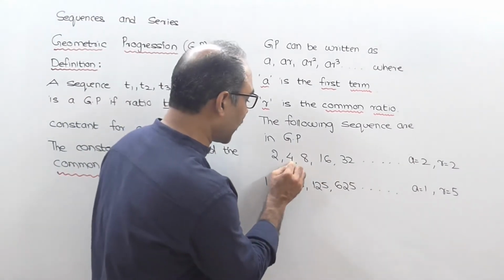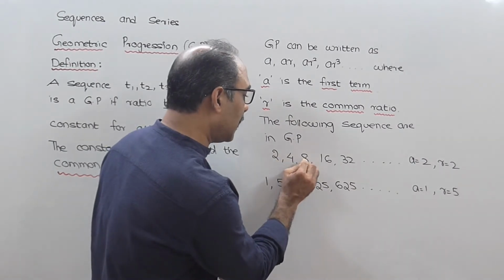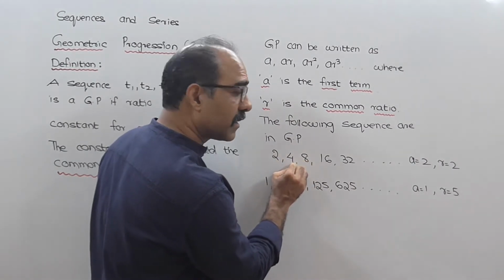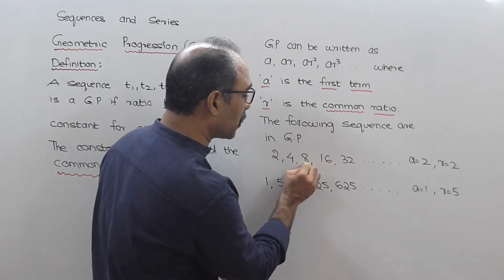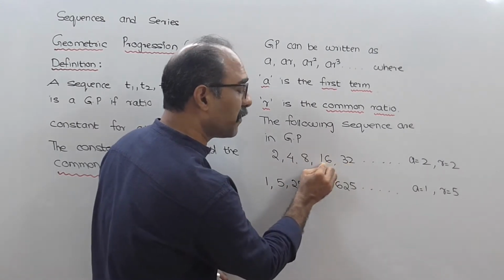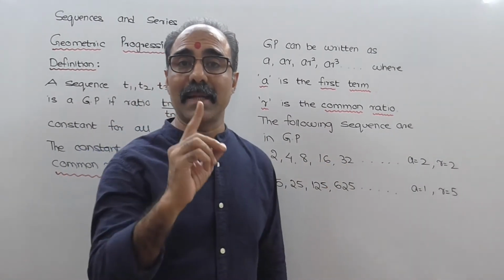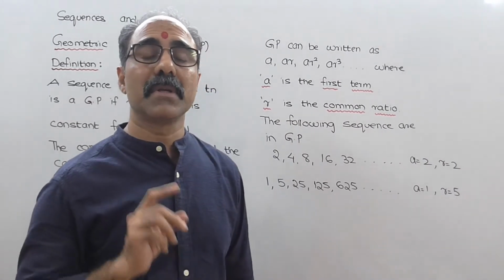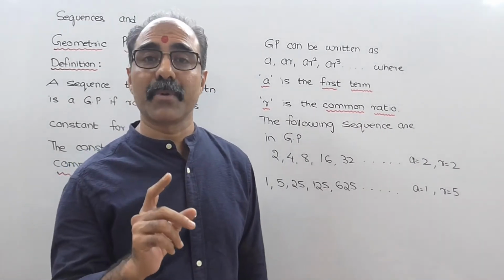So if you do the second term upon the first term, and third term upon the second term, or the fourth term upon the third term, or the fifth term upon the fourth term, and if you are getting a constant answer, that arrangement of numbers is called a geometric progression.